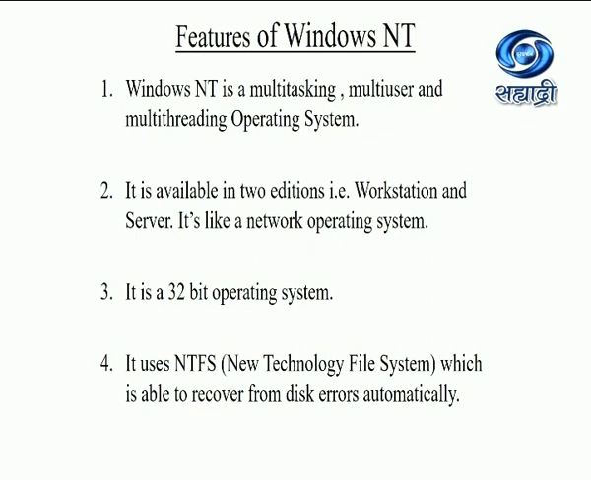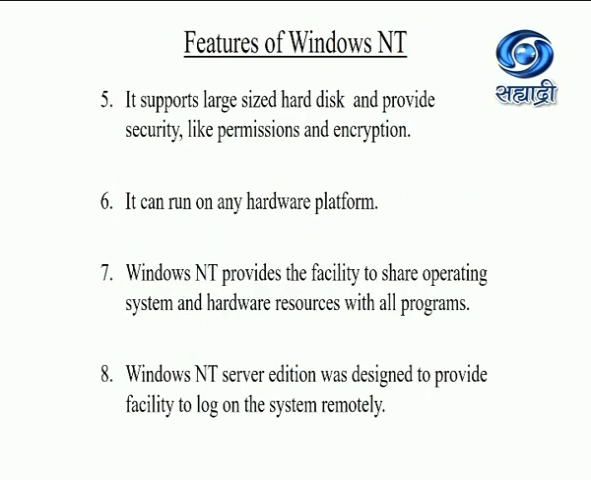Windows NT is a multitasking, multi-user and multi-threading operating system. It is available in two editions, Workstation and Server. It's like a network operating system, that is why there are two editions, Workstation and Server. It is a 32-bit operating system. Windows NT uses NTFS, that is New Technology File System, which is able to recover from disk errors automatically.